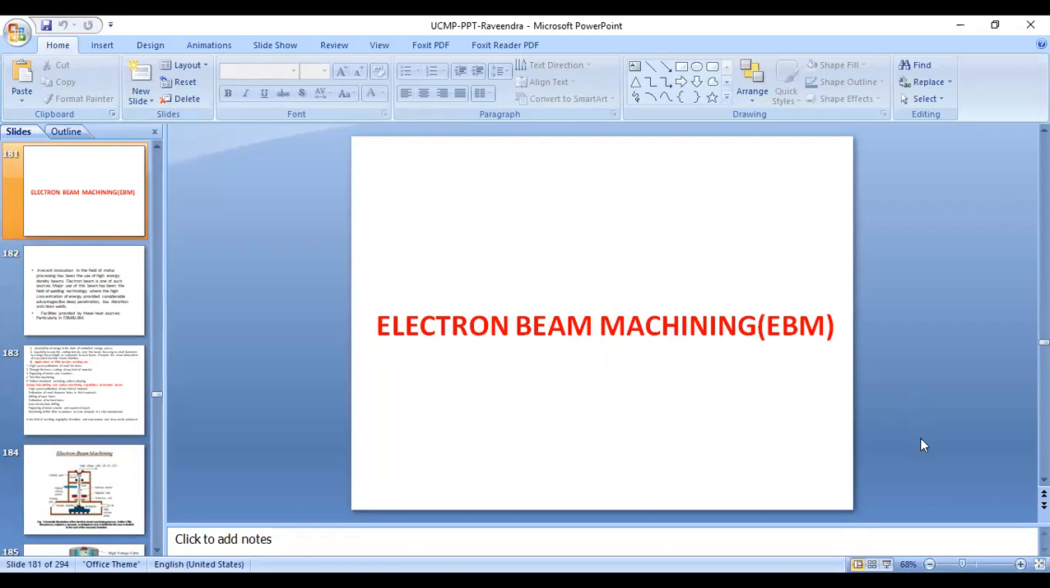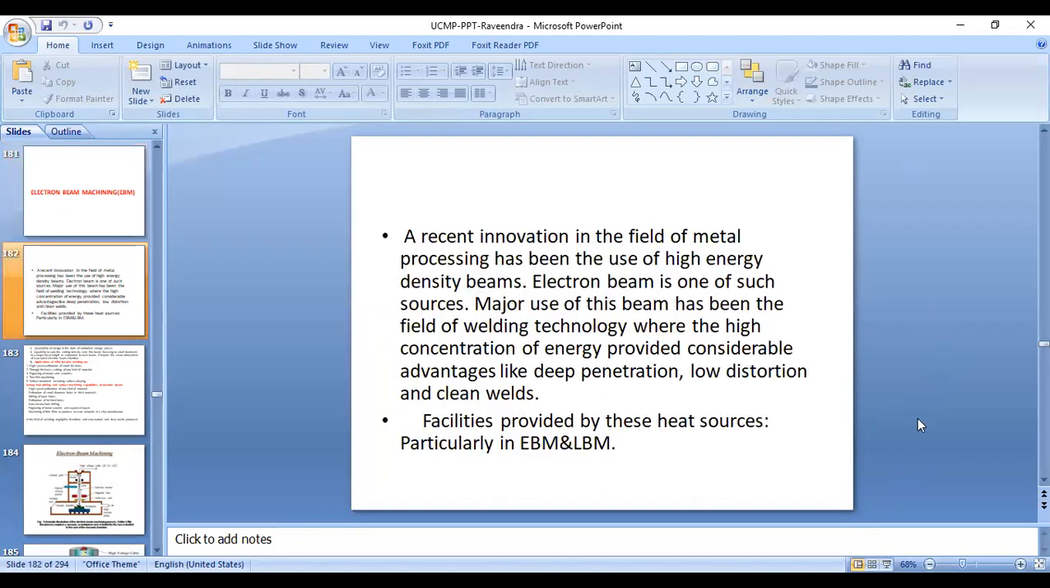Today we'll discuss electron beam machining. A recent innovation in the field of metal processing has been the use of high energy density beams. Electron beam is one of these sources. Major use of this electron beam has been in the field of welding technology, where high concentration of energy is provided. Considerable advantages like deep penetration, low distortion, clean welds, which is not possible by conventional arc welding.